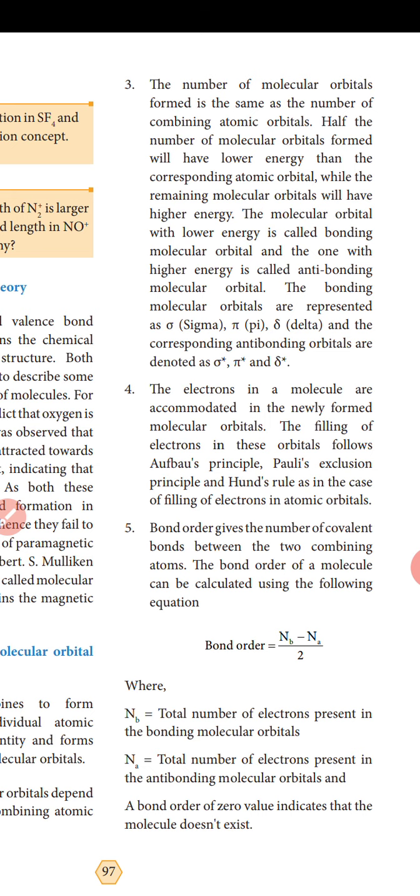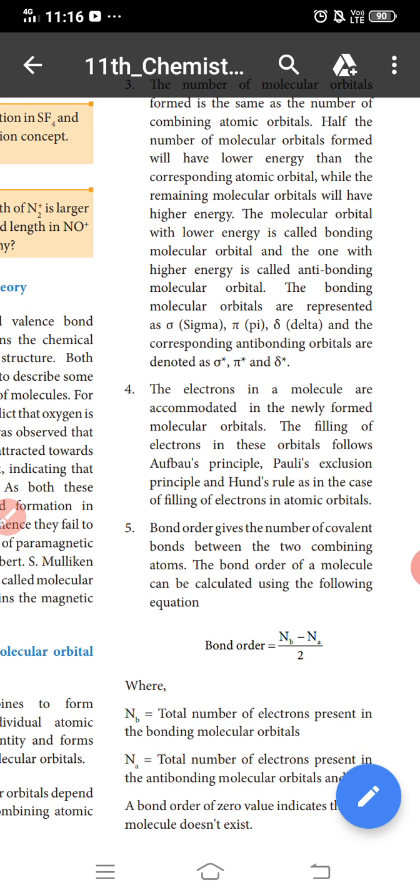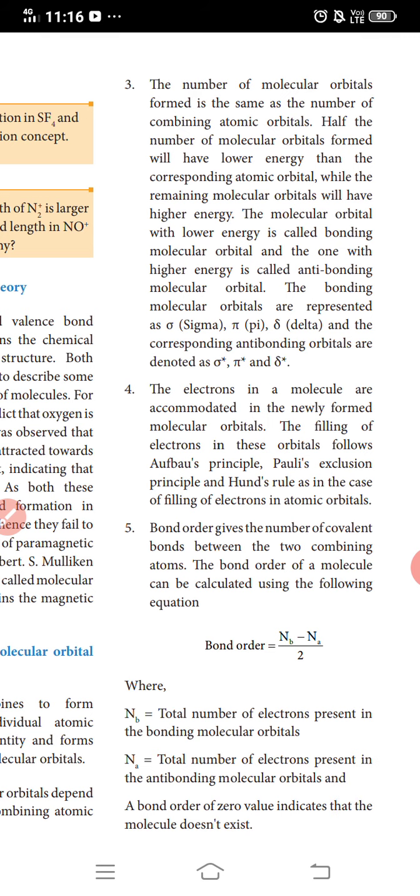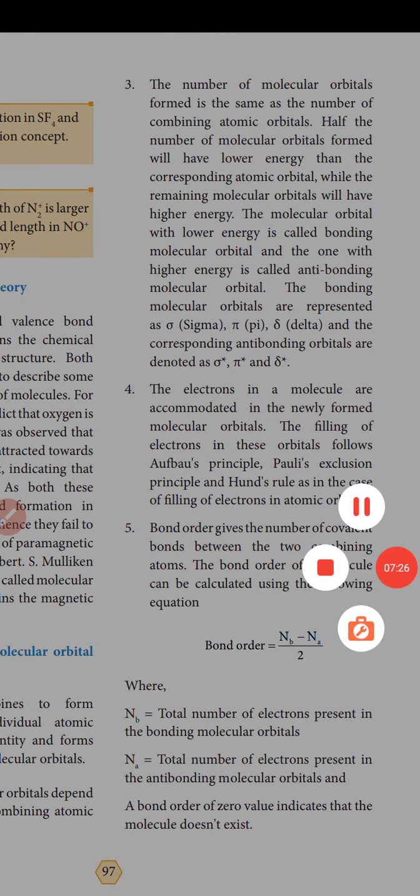The molecular orbital with lower energy is called the bonding molecular orbital, and the one with higher energy is called the antibonding molecular orbital. The bonding molecular orbitals are represented as sigma, pi and delta, and their corresponding antibonding orbitals are denoted sigma star, pi star and delta star.